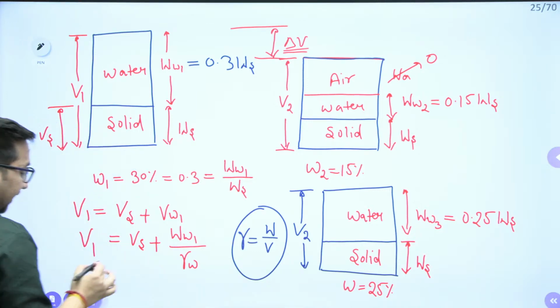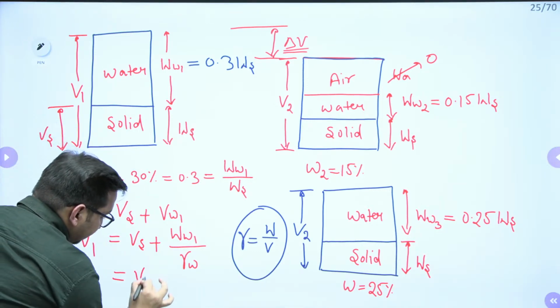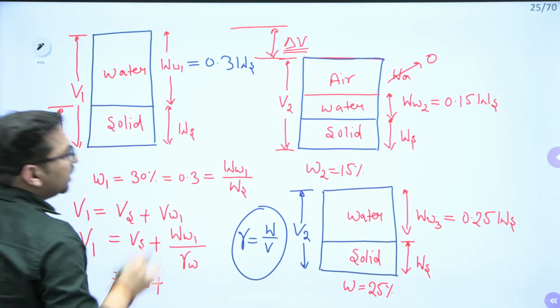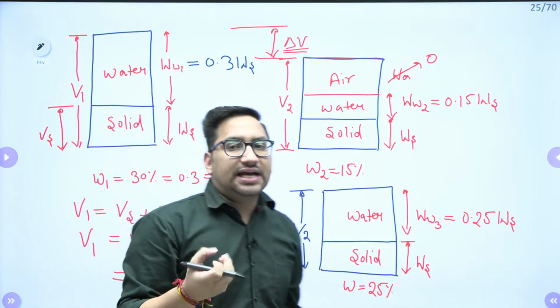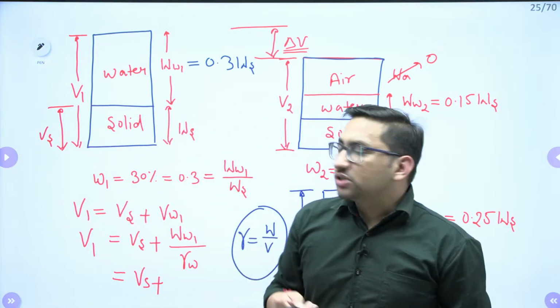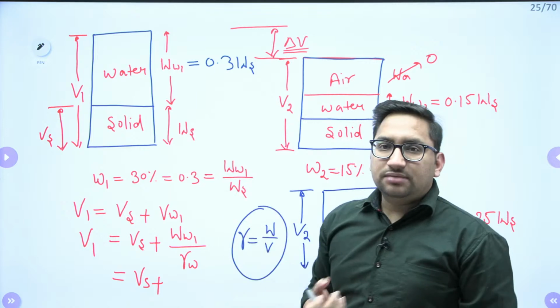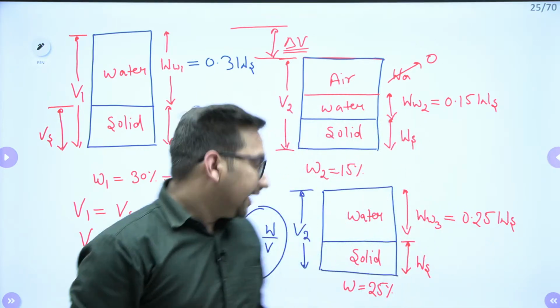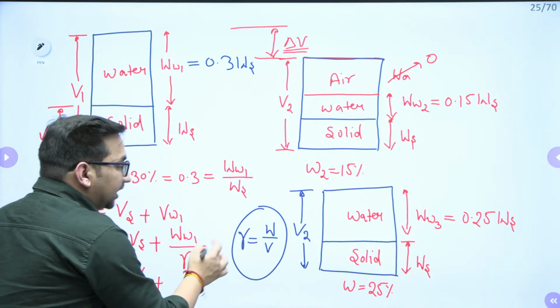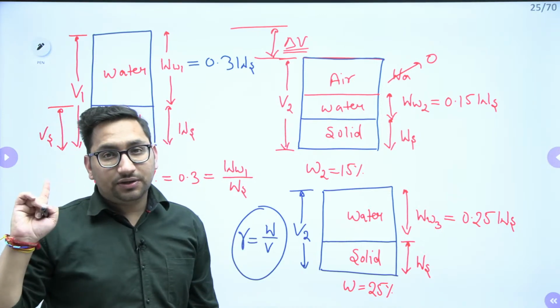If I further write it, I can write it as volume of solids plus weight of water upon gamma W. Now, we can assume in which units we are taking weight and volume. Let's suppose I am taking weight in terms of gram and volume in terms of centimeter cube. Can I say that gamma of water in that particular case will be equal to 1 gram per cc?